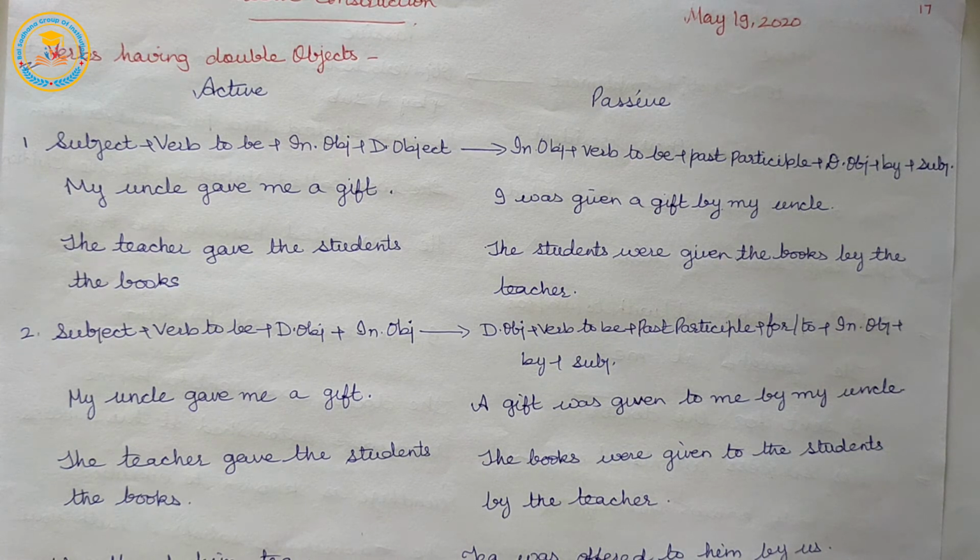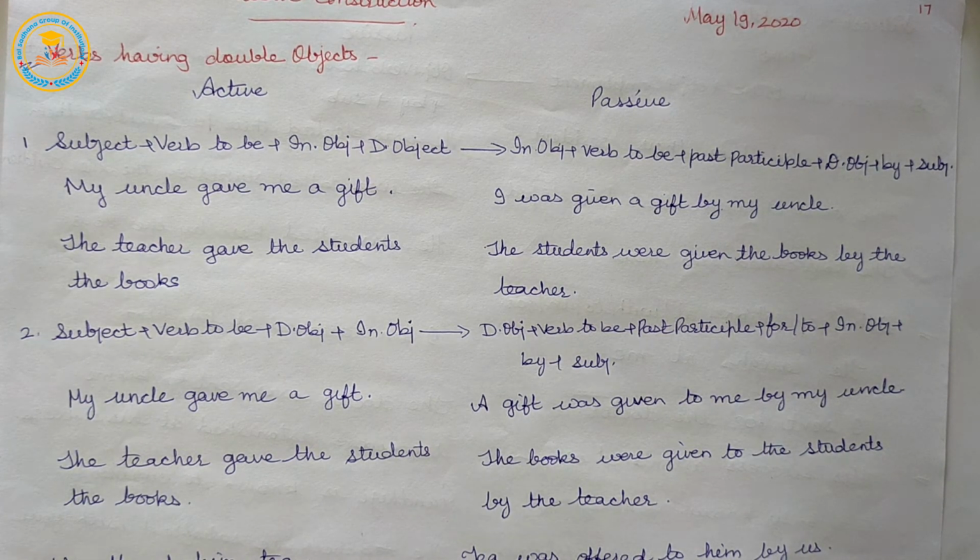So, if an active sentence contains both an indirect object and a direct object, the sentence can be made passive using either object. The indirect object can be used as the subject of the passive, or the direct object can be used as the subject of the passive.